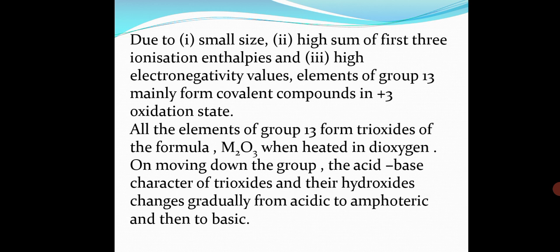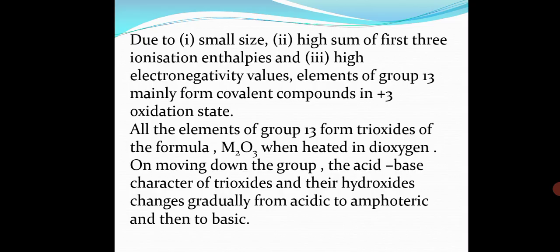On moving down the group, the acid-base character of the trioxides and their hydroxides changes gradually from acidic to amphoteric and then to basic. First it is acidic, that is boron. Then aluminium and gallium are amphoteric. Then thallium and the others are basic in nature. So in this way it changes from acidic to amphoteric and then finally to basic. So this is all about the first one.